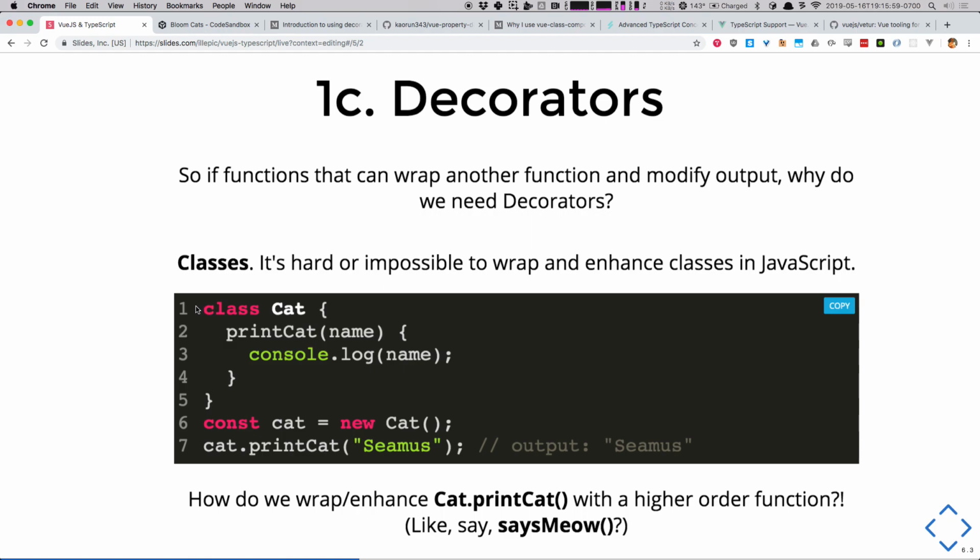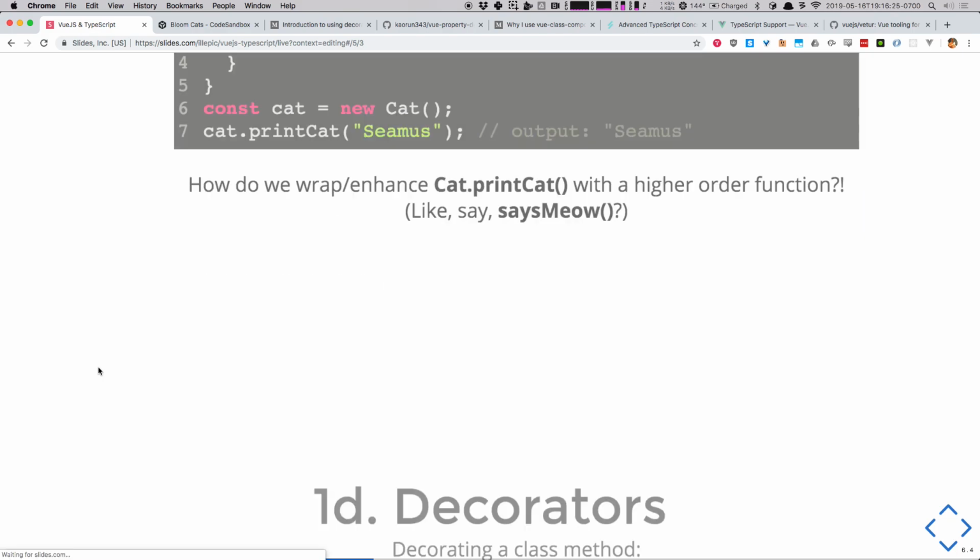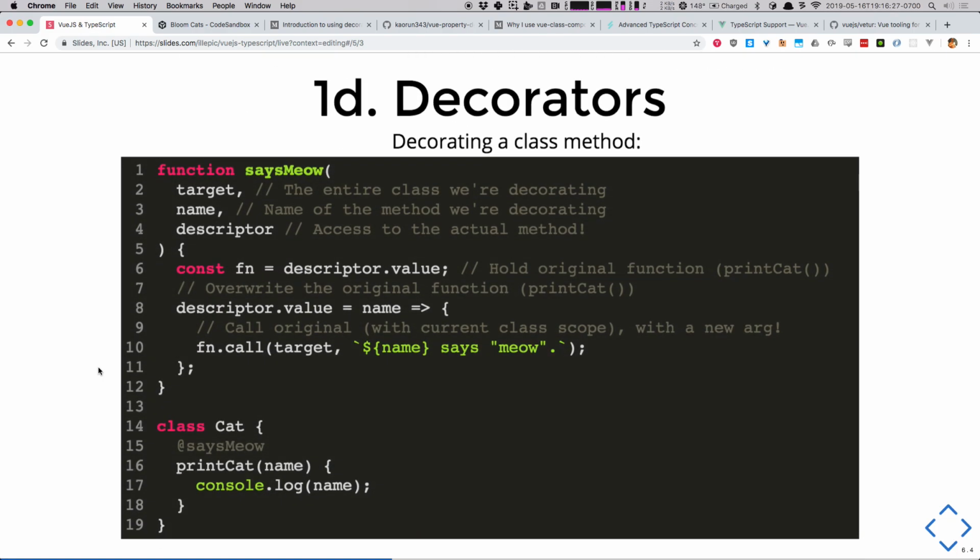So basically, if I've got cat, and I say cat equals new cat down here, I have an instance of a cat class, okay? How would I get says meow onto this cat class and enhance one of its member methods with that new function? Well, it's actually pretty simple. Decorators have a signature. They're built right in, okay?